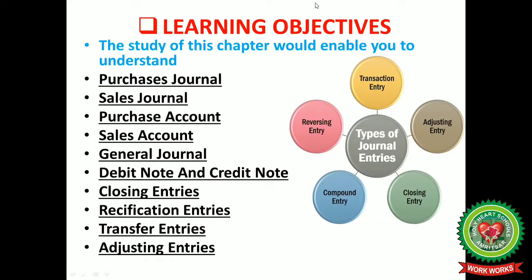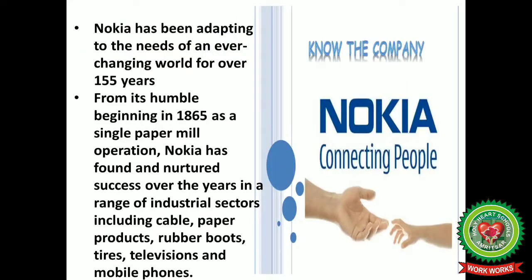We are having a different set of entries like transaction entry, adjusting entry, closing entry, reversing entry and a compound entry. Let us take the example of a very well-known company, that is Nokia. Nokia has been adapting to the needs of an ever-changing world for over 155 years.